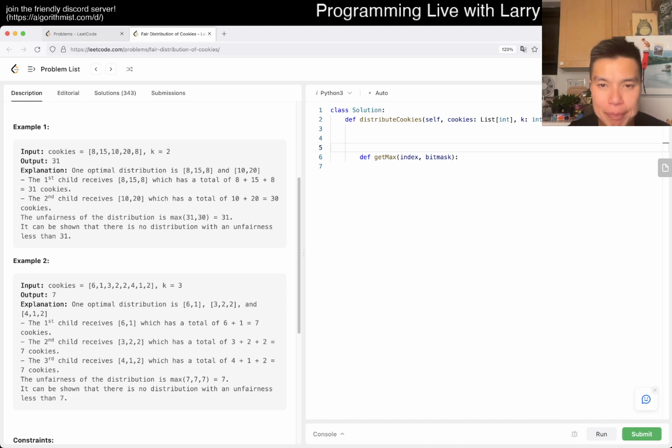So basically the idea is, for each... Let me rewrite this actually. Maybe we have a children index and the cookie index. That's not a good idea. Okay, children index and the cookie index, right?